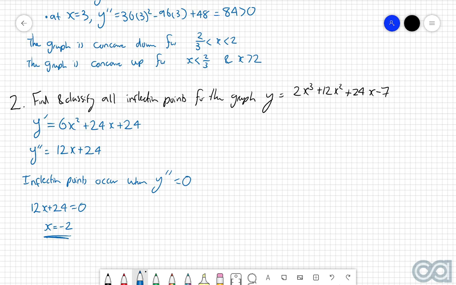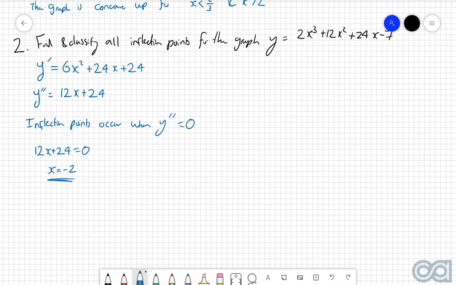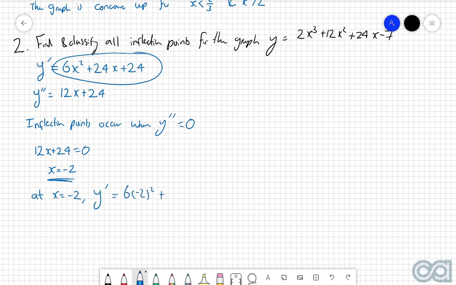A reminder that when we're talking about inflection points, we can either have a stationary inflection or a non-stationary inflection. And the way that we test this is we find out whether it is also a stationary point. So at x equals minus 2, we're going to substitute this into the first derivative function, which is this one up here. So that is 6 lots of negative 2 squared plus 24 lots of negative 2 plus 24, which is equal to 0.